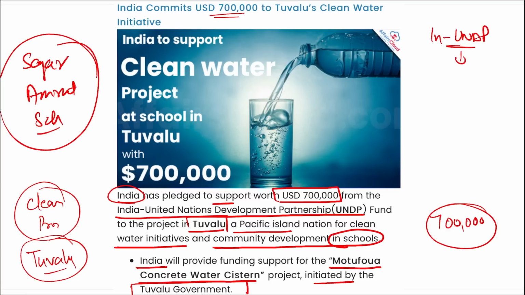This fund was established by the Government of India in June 2017, and it is to support projects in developing countries that aim to contribute to the achieving of the sustainable development goals. The Government of India has contributed over $150 million over the next decade for the fund, and it has supported more than 75 development projects across 56 countries. So India committed this amount to Tuvalu's Clean Water Initiative.